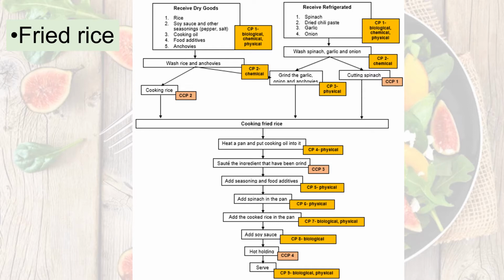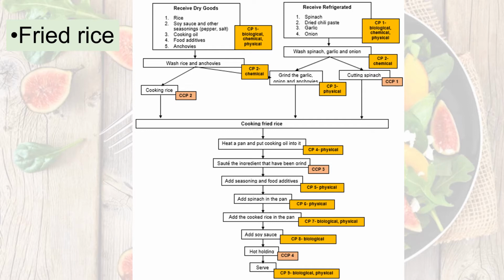And for CCP1, we have cutting the spinach, and cooking the rice is CCP2. Okay, during cooking the fried rice, the first step is to heat a pan and put cooking oil into it. For this step, we only have to consider the physical hazard. For sauteing the ingredients, we have to consider CCP3, and then we add seasoning, add spinach in the pan, add the cooked rice, and add the soy sauce. For this fourth step, we have to consider the physical and biological hazard.